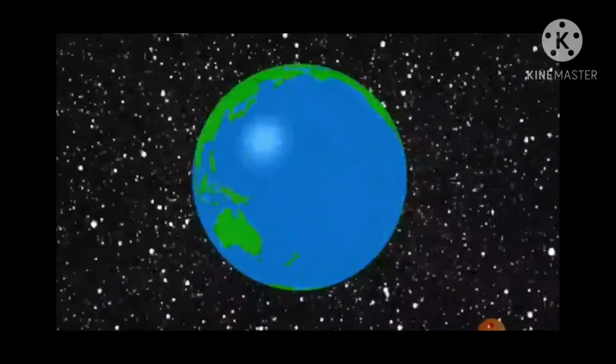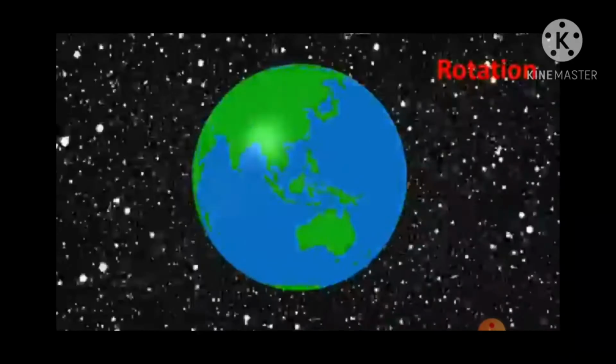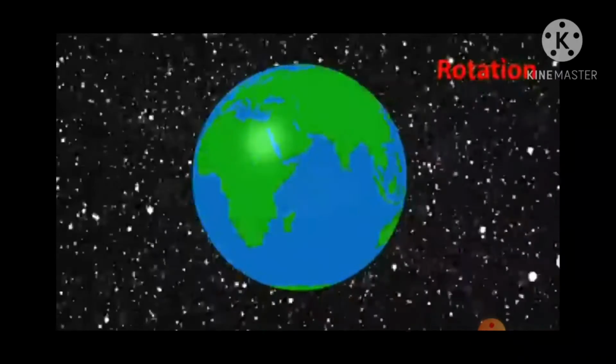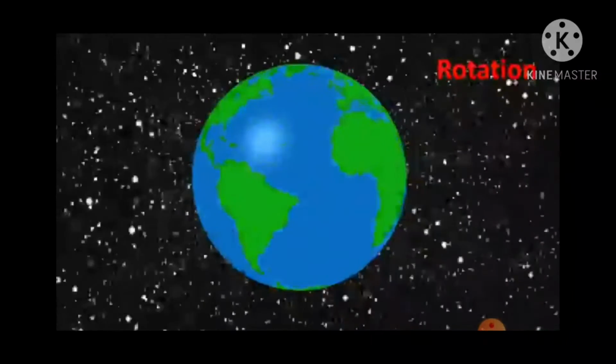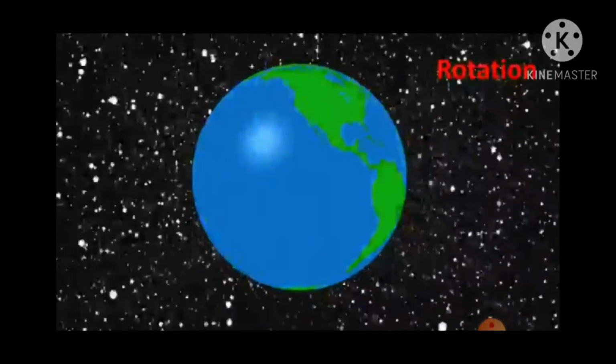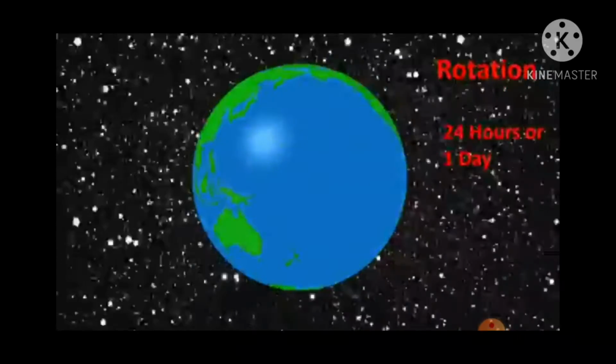So slowly the earth is rotating. Okay, and the thing is that 12-hour day and 12-hour night. Motion of the earth around itself is said to be rotation. Earth takes 24 hours, that is one day, to complete one rotation. Is that clear? Is there any doubt?